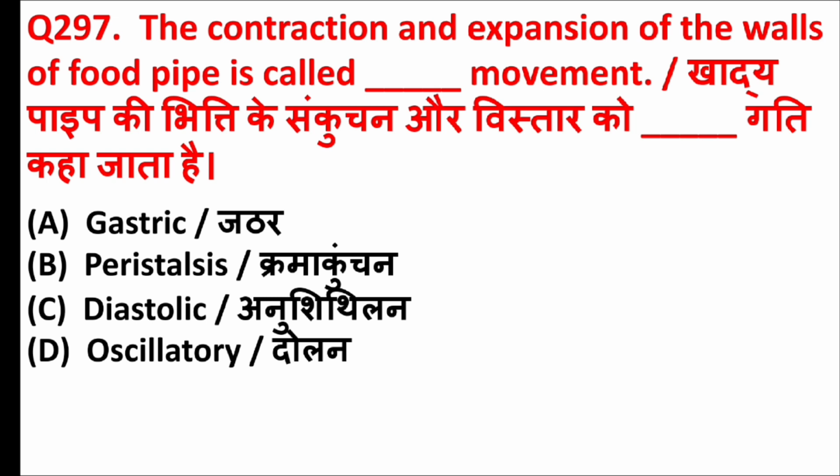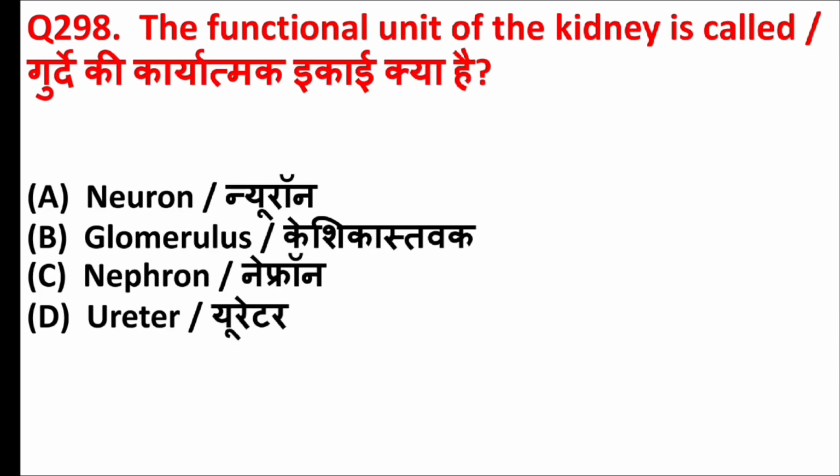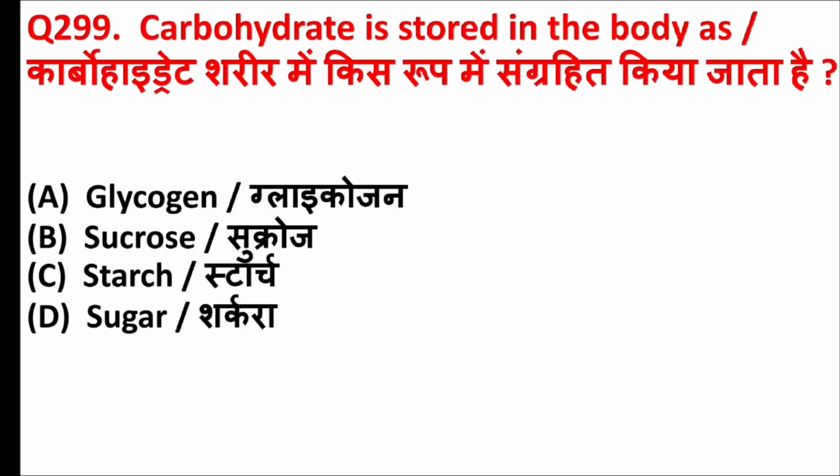The contraction and expansion of the walls of food pipe is called blank movement. Answer is option B, peristalsis. The functional unit of the kidney is called? Answer is option C, nephron. Carbohydrate stored in the body is? Answer is option A, glycogen.